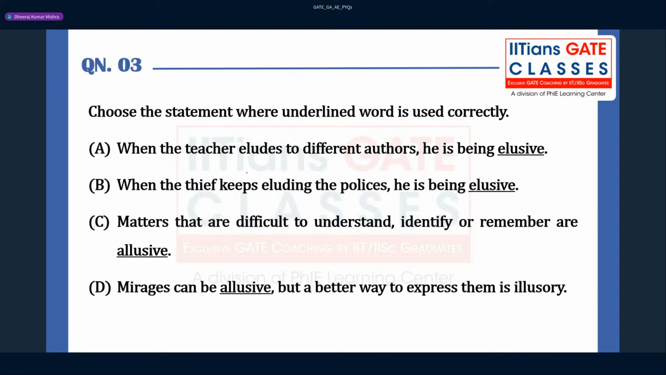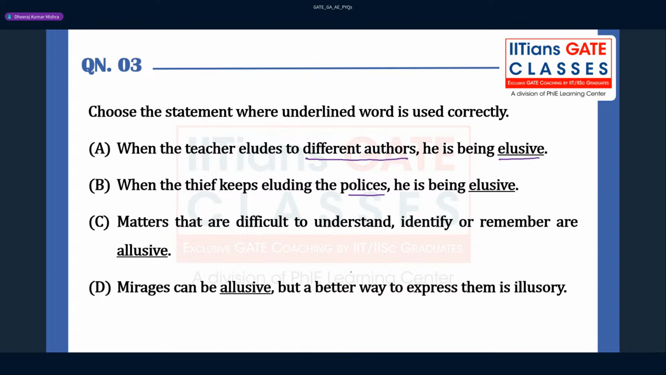Now this question is again from English only. Choose the statement where the underlined word is used correctly. When the teacher alludes to a different author, he is being elusive. When the thief keeps eluding the police, he is being elusive. Matters that are difficult to understand, identify or remember are elusive. Mirages can be elusive, but a better way to express them is illusory.